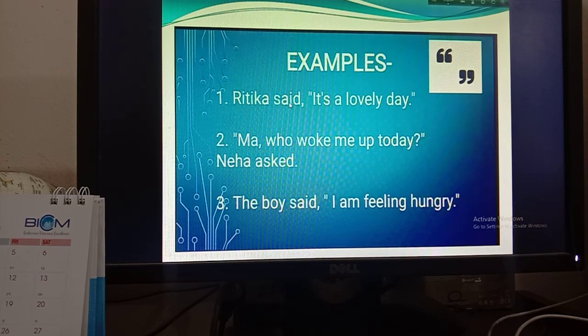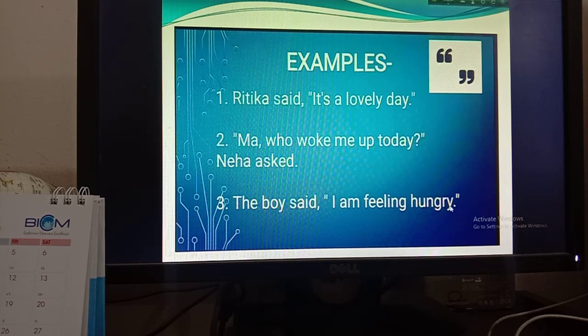So Ritika said, it's a lovely day. There will be a quotation mark as this saying is said by Ritika. Okay, number 2, Ma, who woke me up today? Neha asked. So this sentence is told by Neha. That's why you have to put this sentence into an inverted comma, sorry, or quotation mark. Then number 3, the boy said, I am feeling hungry. Okay, so as I am feeling hungry is said by this boy, you have to put a quotation mark.